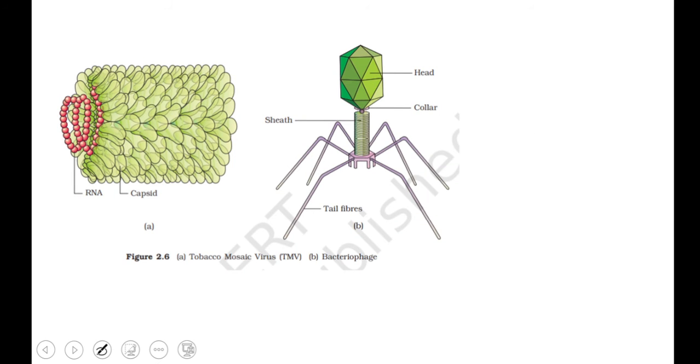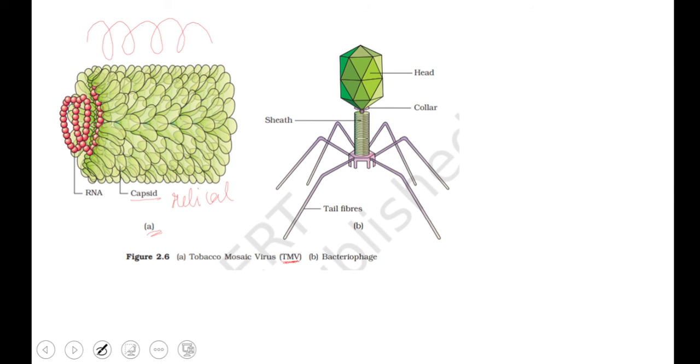So this is tobacco mosaic virus or TMV. TMV is important. Over here, if you see, the capsomeres are arranged in a helical form. Helical means like this. This is the helical form. If you see very clearly, you can see that the capsomeres are arranged in a helical form.